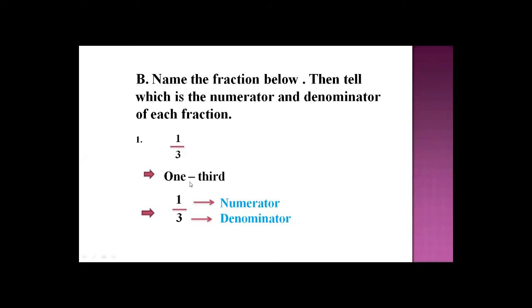I already told you in previous slides how to read fraction 1/3 or 1 upon 3rd, but I wrote it in this way. So first of all, what's the name of the fraction? 1 upon 3. So you write 1-3rd. Okay. This is the name of the fraction. What they are asking about: first name of the fraction, then denote numerator and denominator. So first of all, you write the name of the fraction, that is 1 upon 3. Then here 1 is numerator and 3 is denominator. You will follow these two steps to solve this exercise.